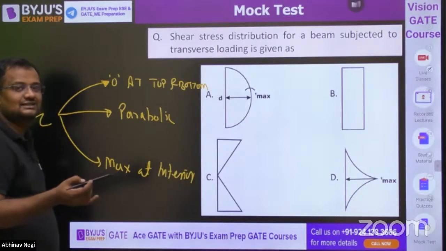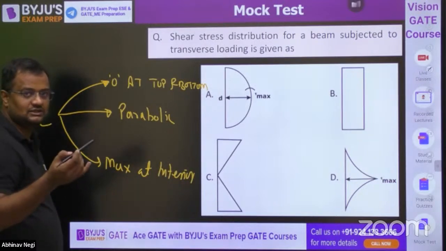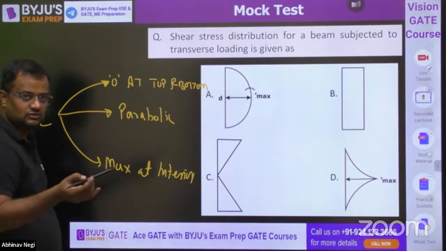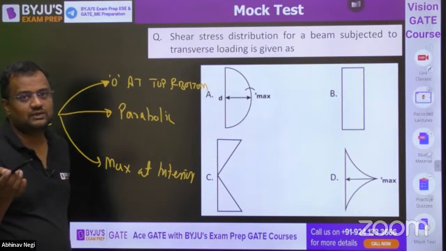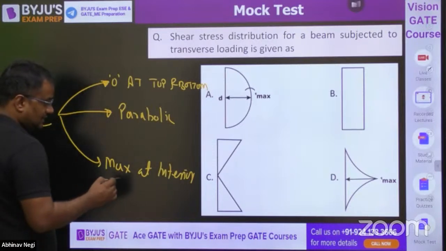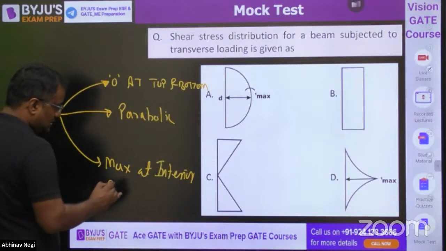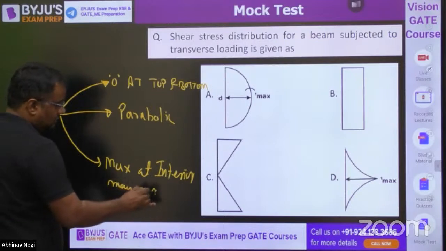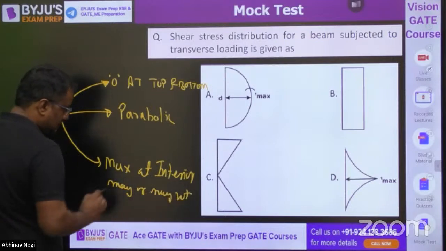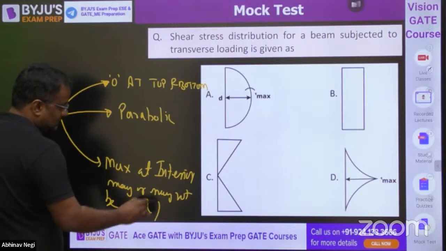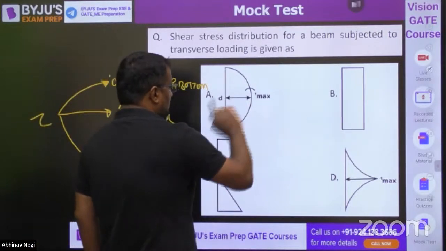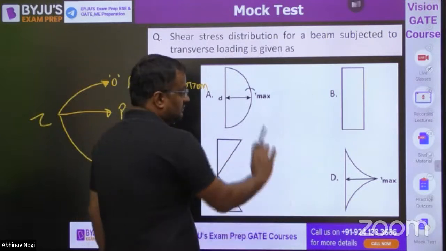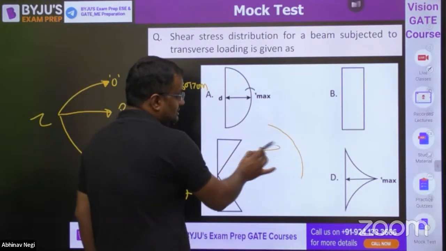For symmetrical sections, it is maximum at the neutral axis, but it can be elsewhere also. Like in triangular, it is not maximum at the neutral axis, not maximum at 2h by 3. It is maximum at mid depth, h by 2. Maximum at interior may or may not be at the neutral axis. It can be anywhere. So 0 at top and bottom is here also. Parabolic variation is here also, but the variation is like this. The concave is inside, not outside.